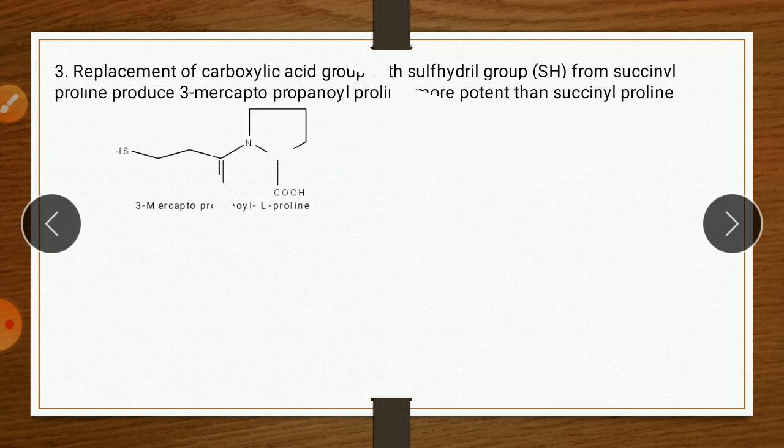Then third point, replacement of the carboxylic group with a sulfhydryl group, SH, in succinyl proline produced 3-mercaptopropanoyl proline, more potent than succinyl proline. So here the SH group is inserted. The carboxylic group is replaced by the SH group, and it gives the new compound, that is 3-mercaptopropanoyl proline, which is more potent than the previous drug. So it is a potent drug.